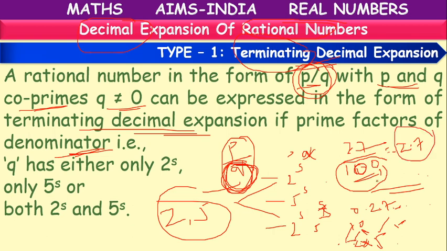Otherwise, we won't get them, because if we take another number like 10 by 3, as we told previously, here the denominator is 3. There is no 2, there is no 5, or any other number which is indirectly related to 2 and 5. So that's why this expansion cannot be terminated.